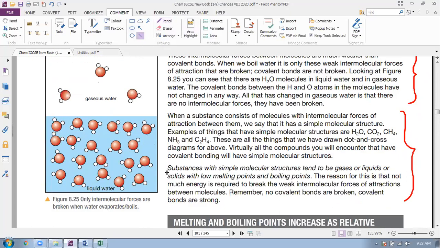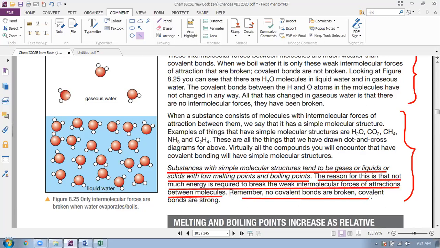Substances with simple molecular structures tend to be gases mainly, or liquids or solids sometimes. There are some substances which form liquid or solid. They have low melting and boiling points, remember. The reason is that not much energy is required to break the weak intermolecular force of attractions between molecules. Remember, no covalent bonds are broken. Covalent bonds are strong. So this is a very important paragraph.